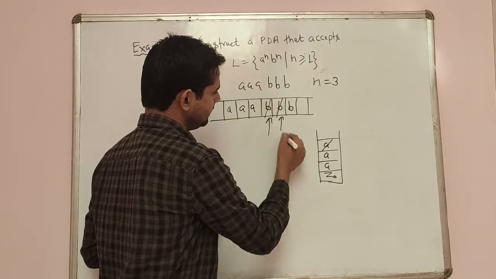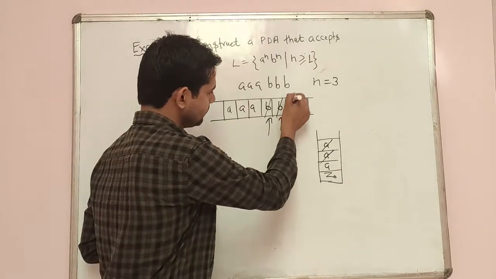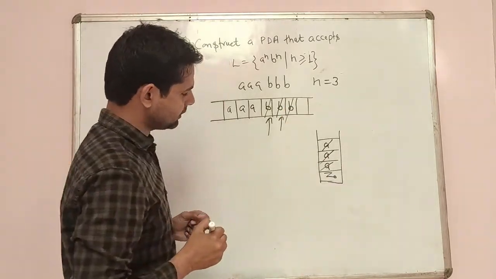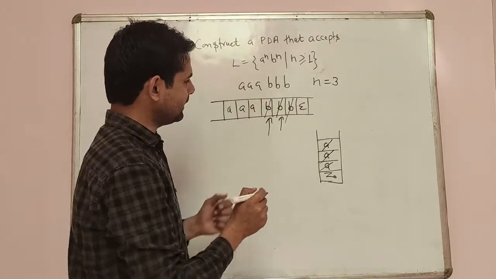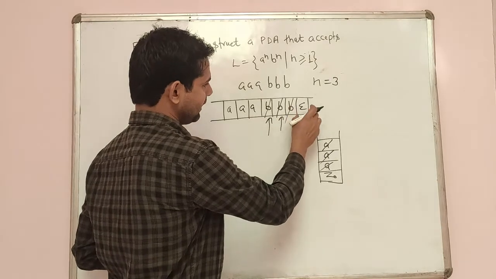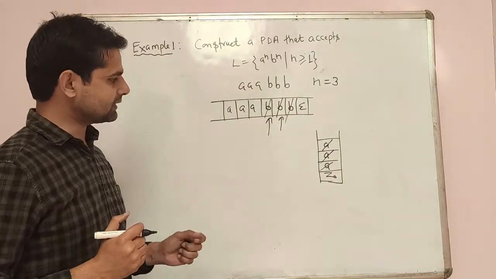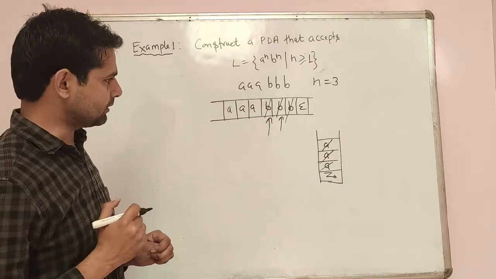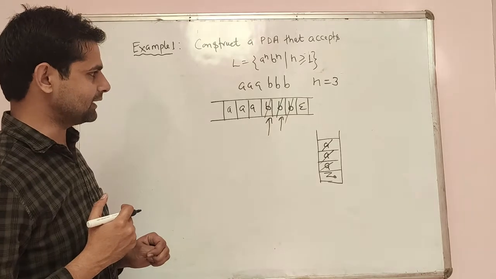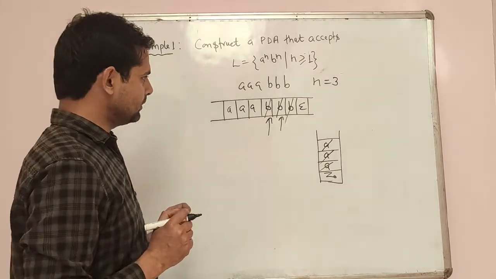Then we have another B, and again we will pop the second A from the stack. Similarly for this B, we will pop this one. After that, we have null here, right? If on the tape we have null and the stack condition is Z0, now we can say that the language is accepted by the PDA, right?